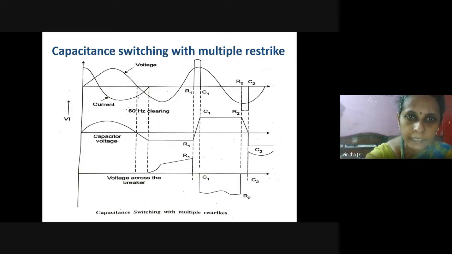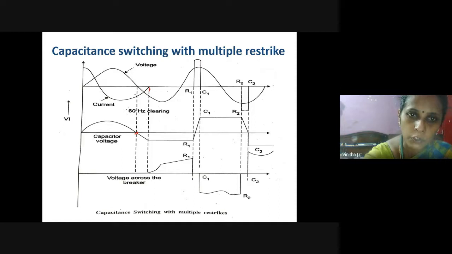This current flows till this point. Up to this point, there is a development of voltage across the capacitor also, because the breaker contacts are in closed position, so the capacitor is continuously charging.